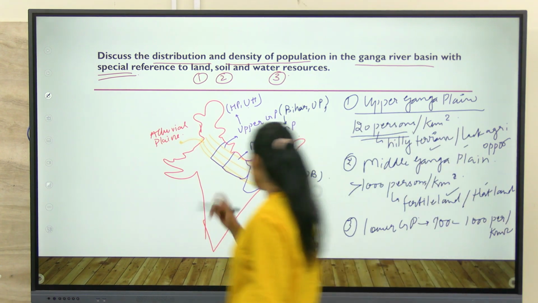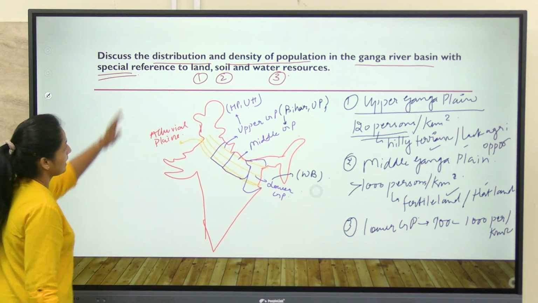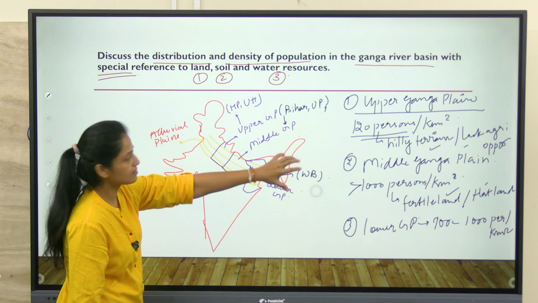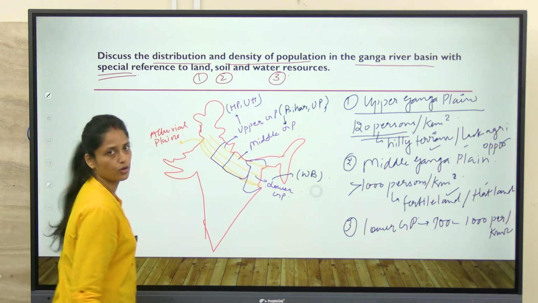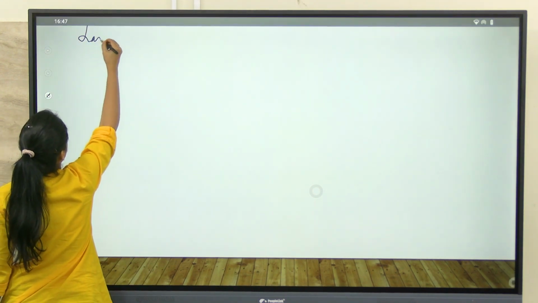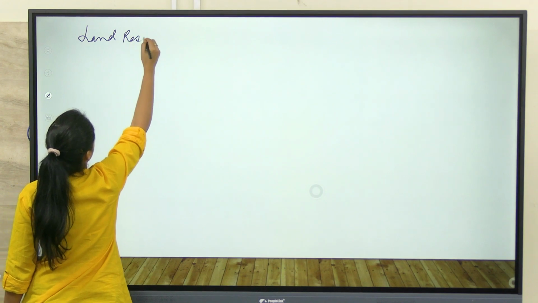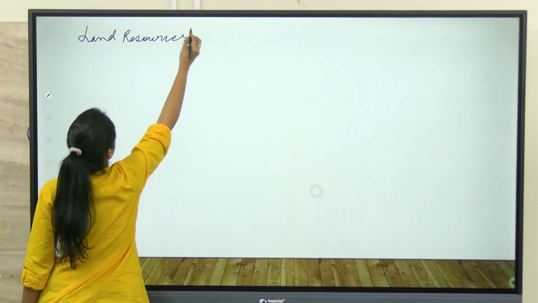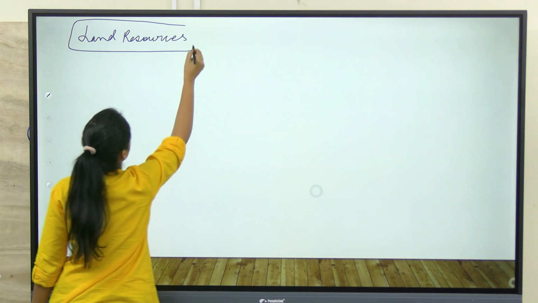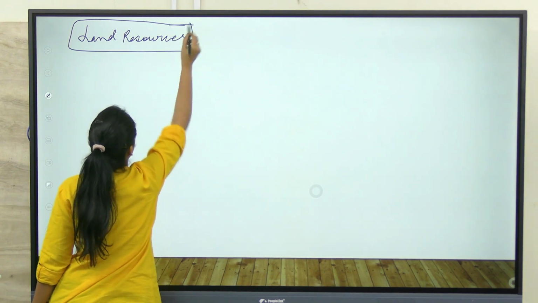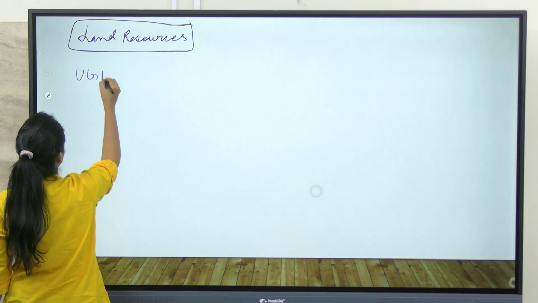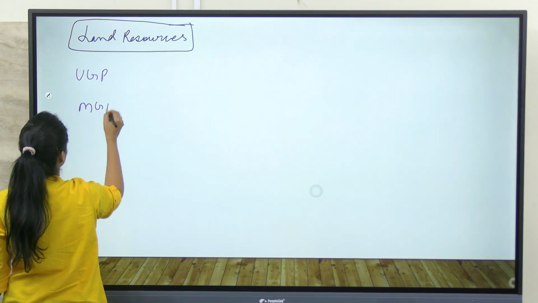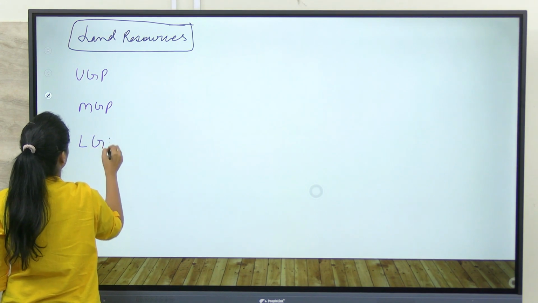Okay, now let's discuss the regions in detail based on these features, that is land, soil and water. So starting with land resources. This is upper Ganga plain, this is middle Ganga plain, this is lower Ganga plain.